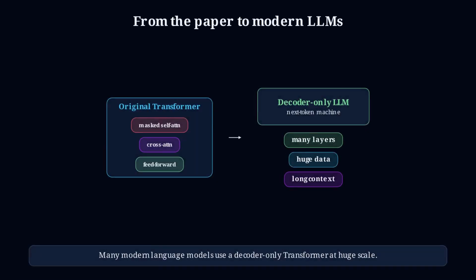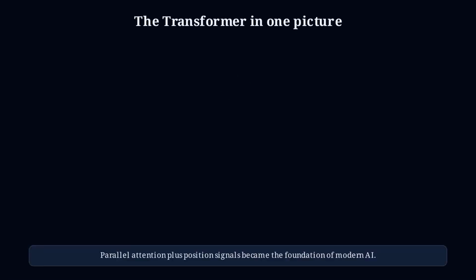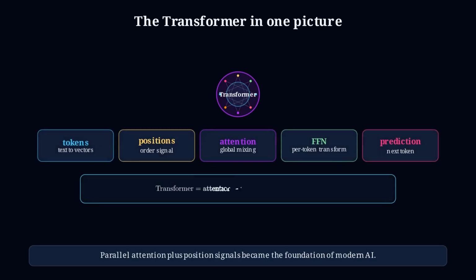Modern language models usually use the decoder side of this idea at massive scale. The details changed, but the core attention block stayed recognizable. The transformer is powerful because it turns sequence modeling into parallel attention, position signals, feed-forward transformations, and next token prediction.